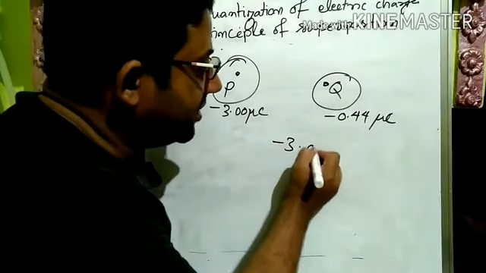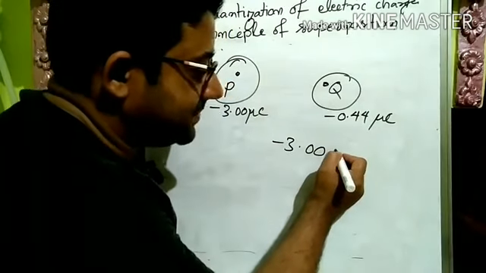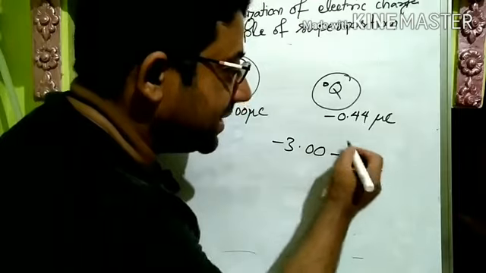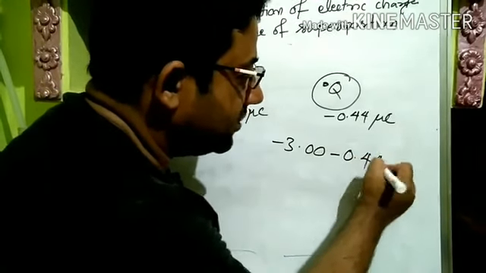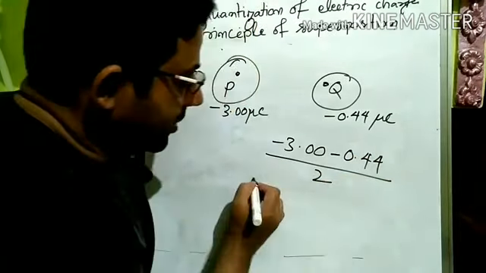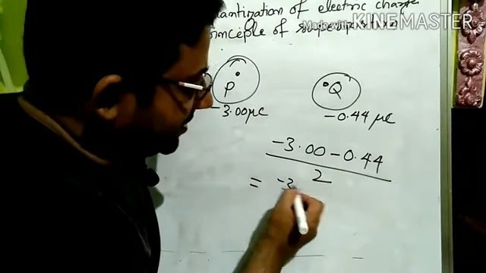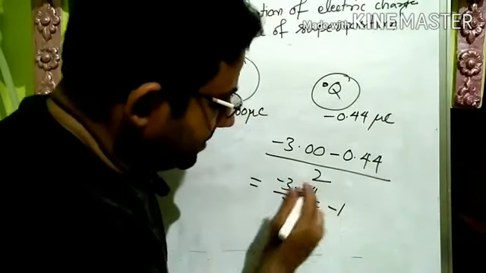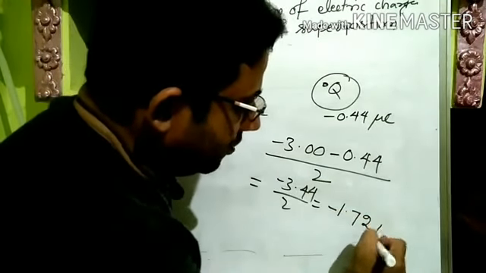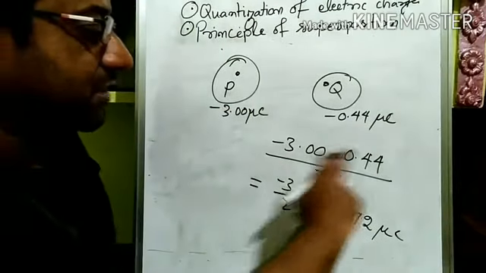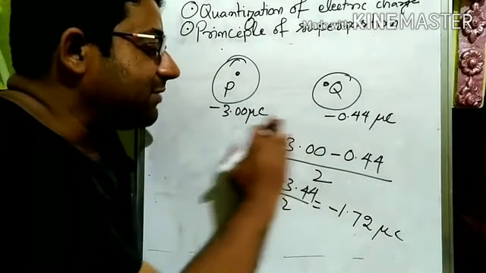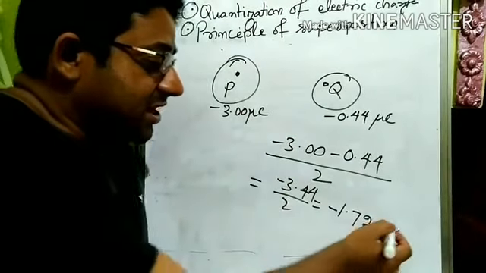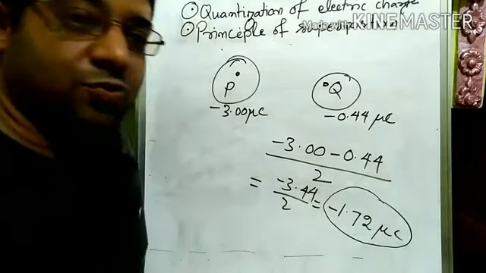So minus 3.00 plus, of minus, so minus only, right? Plus of minus is minus only, 0.44 microcoulomb, divided by 2. So what is the average? Minus 3.44 by 2, that is equal to minus 1.72 microcoulomb, right? Because both were in microcoulomb. So when both are having equal charges, then each one will be having a charge equal to minus 1.72 microcoulomb.